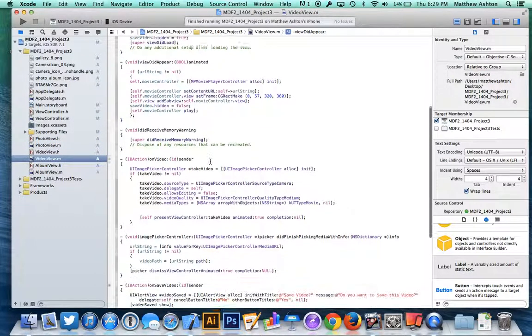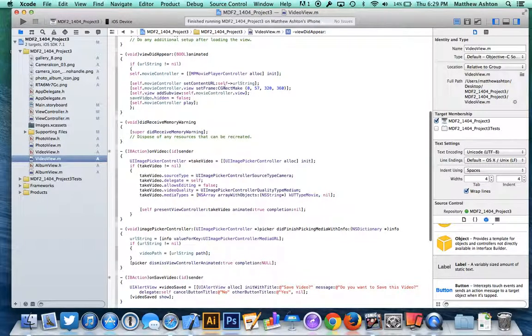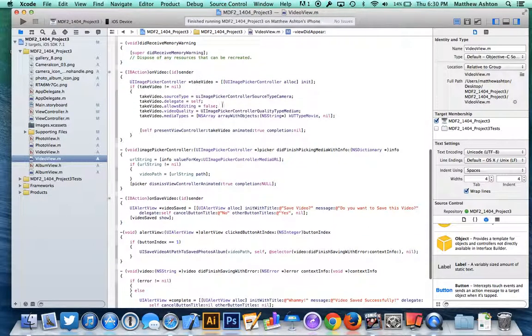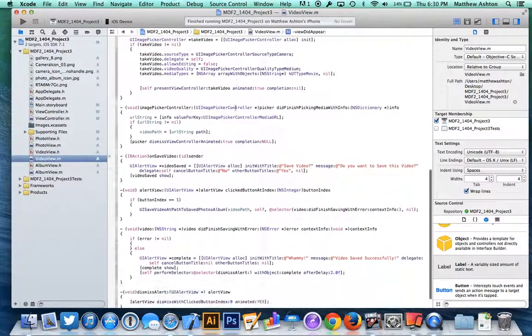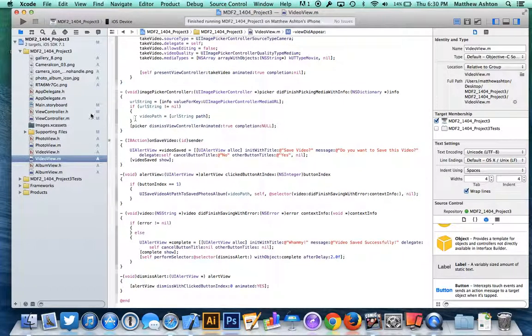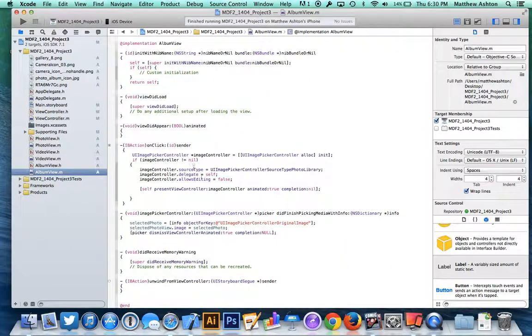So going over to the video here, pretty basic. Here's in the viewDidAppear. Here's everything for the movie controller. I know we're going to learn a lot about it next week as well, but I wanted to display the video, so I thought I'd go ahead and do that now. Brings up the movie player with the video, obviously, that you just took. And then another similar thing, IBAction for the button index to either save it or to not save it. And then, of course, the album view, which is very simple.